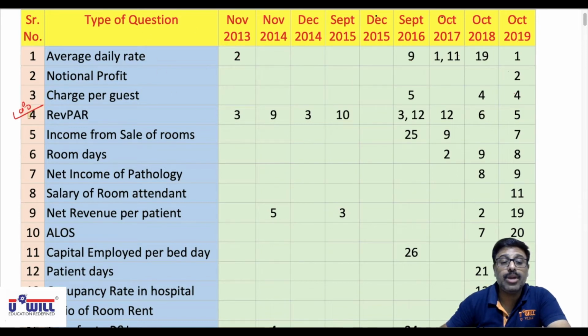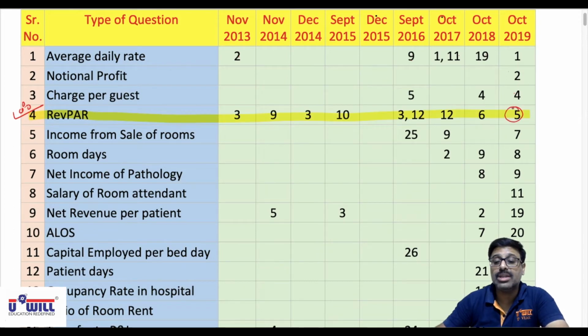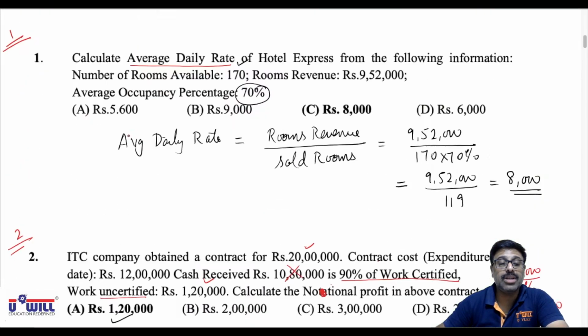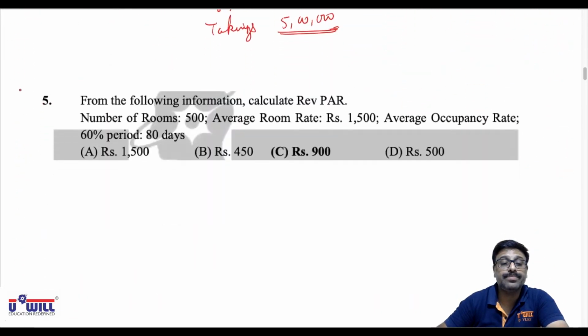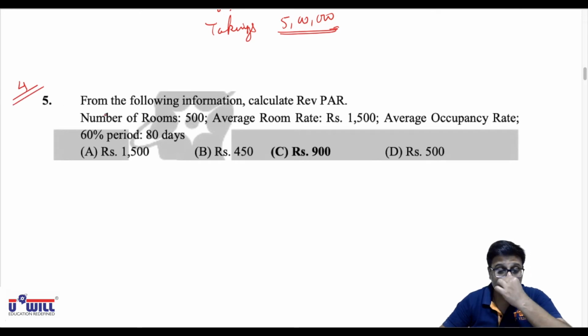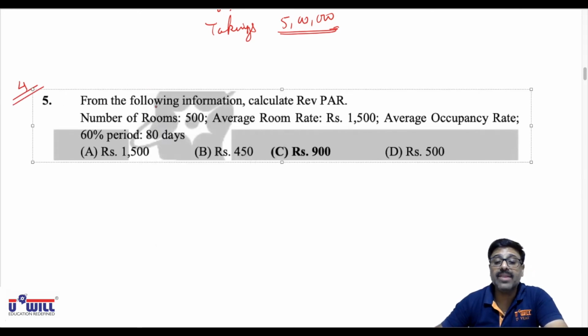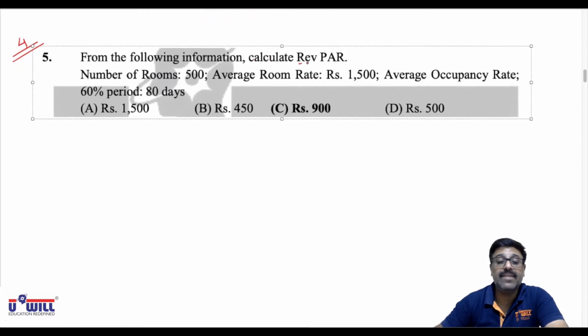So this very important question, so many times it has been repeated in exams. I am solving this 5th question of October 2019 and so many questions to be tried on your own. So look at question number 4, be attentive now. 5th question of October 2019 exams. From the following information, calculate revenue per available room.